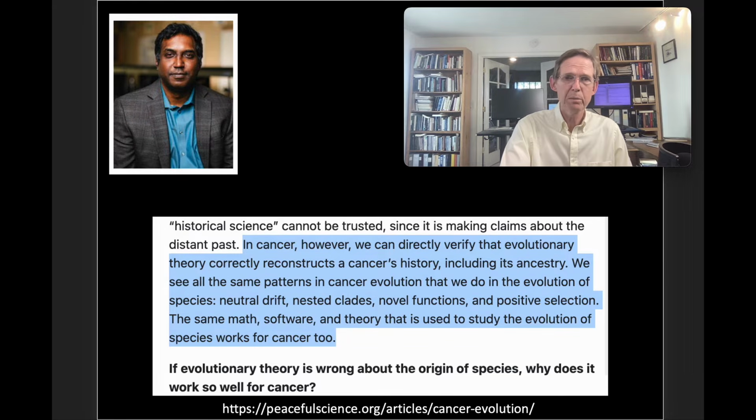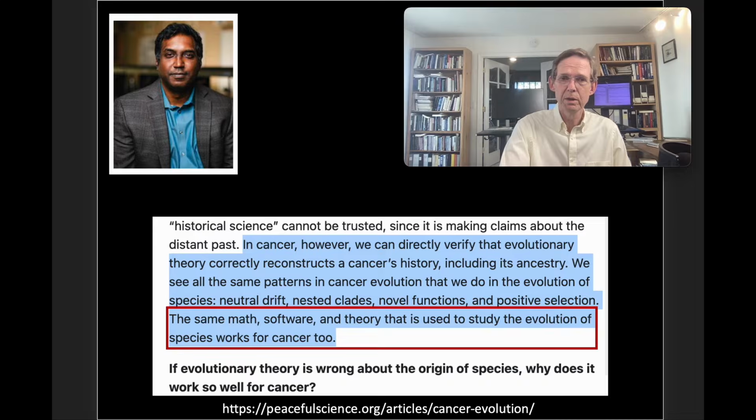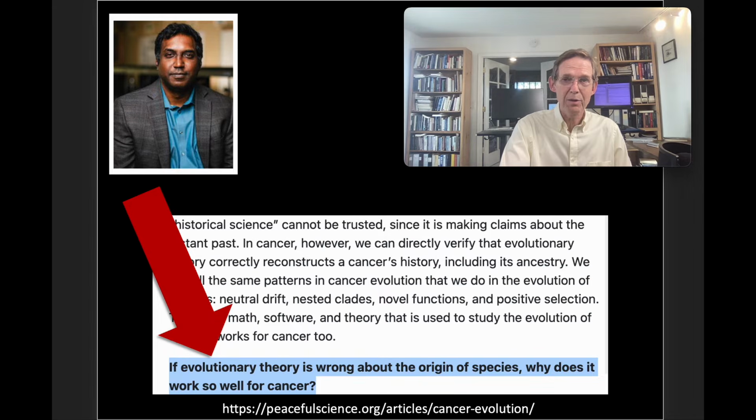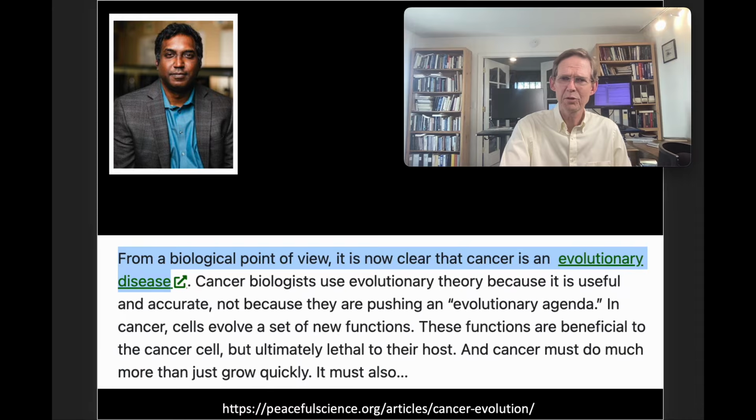We see all the same patterns in cancer evolution that we do in the evolution of species: neutral drift, nested clades, novel functions, and positive selection. The same math, software, and theory that is used to study the evolution of species works for cancer too. That's a very key point he's making, and there's then followed by an even bigger point. If evolutionary theory is wrong about the origin of species, why does it work so well for cancer?